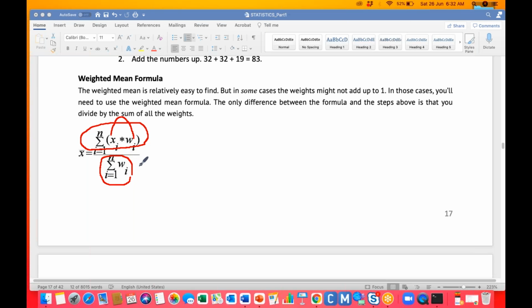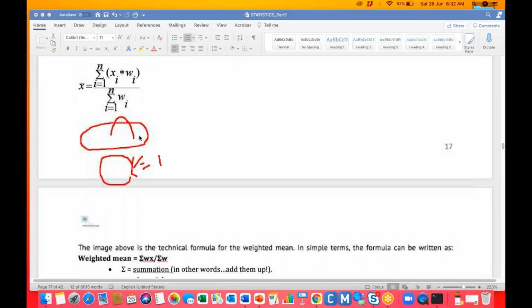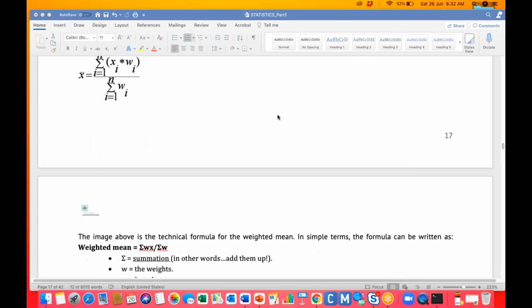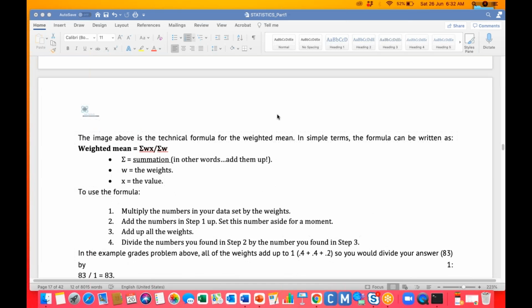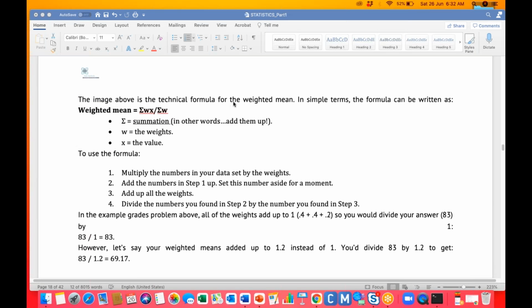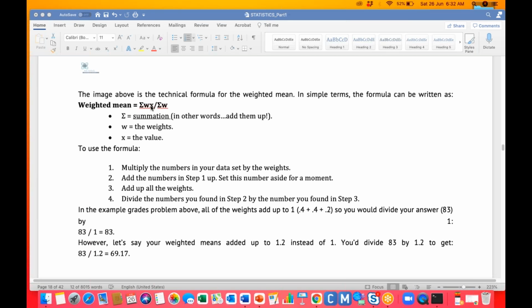Whenever the sum of weights is equal to 1, that is fine, but if the sum of weights is not equal to 1, then we calculate the sum of weights and divide the sum of multiplication of numbers and weights by it. This formula will help you when the weights do not sum to 1. So the image above is the weighted mean formula. In simple terms, the formula can be written as the sum of weights times numbers divided by the sum of weights.